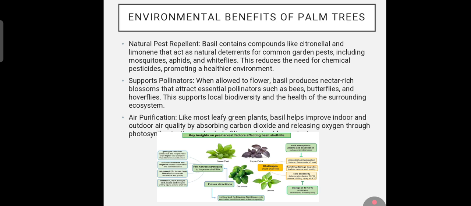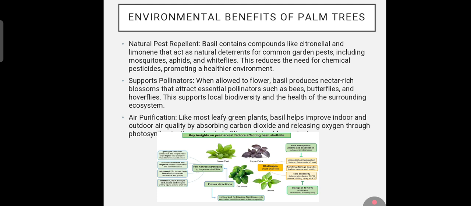Natural pest repellent. Basil contains compounds like citronellal and limonene that act as natural deterrents for common garden pests including aphids and whiteflies. This reduces the need for chemical pesticides, promoting a healthier environment.